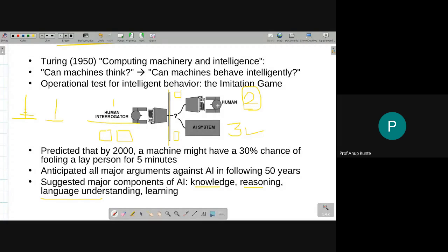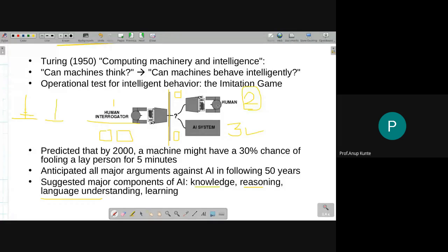So that's why when people ask you what are the components of AI, just blindly you can say that knowledge should be there or knowledge representation should be there. The proper word is knowledge representation. This is not used in this slide, but that will be there in the book. Then the ability to reason or reasoning ability. Okay, there has to be a reasoning ability available in the AI system. There has to be natural language understanding.